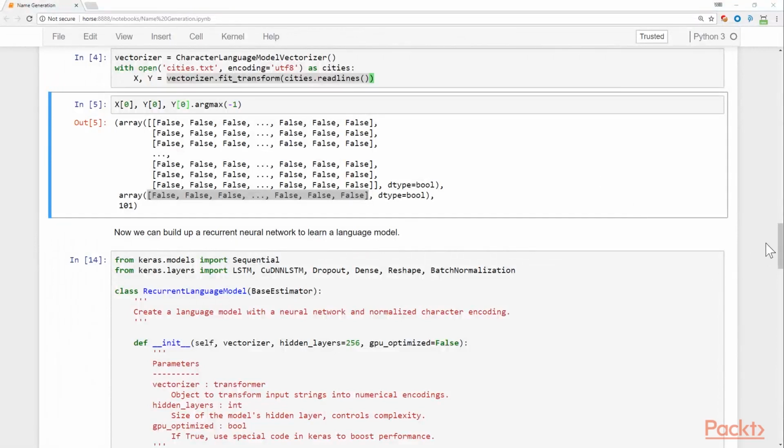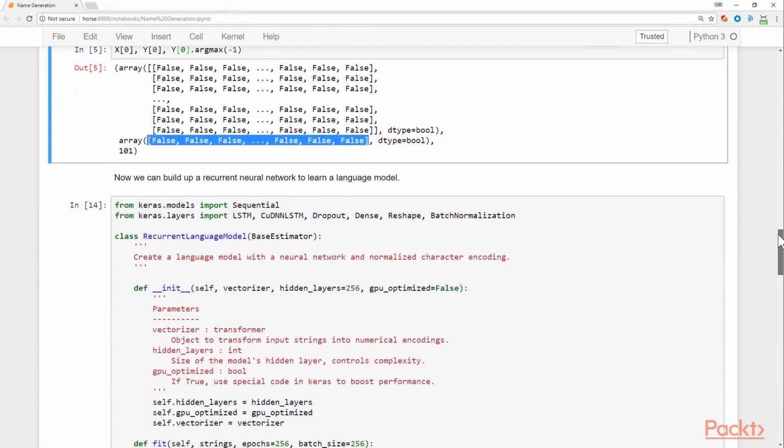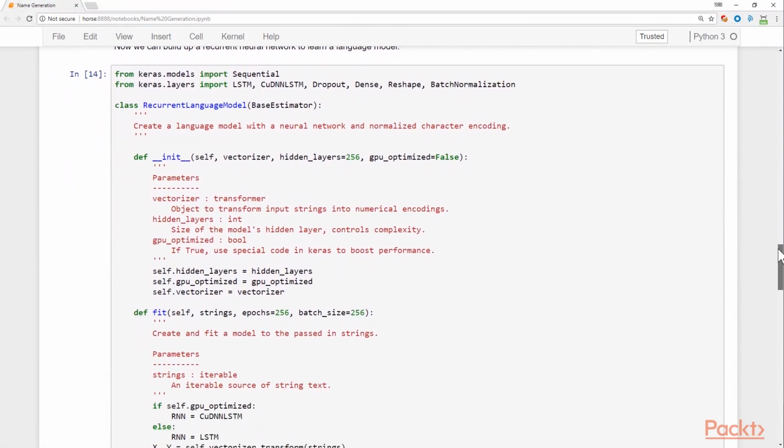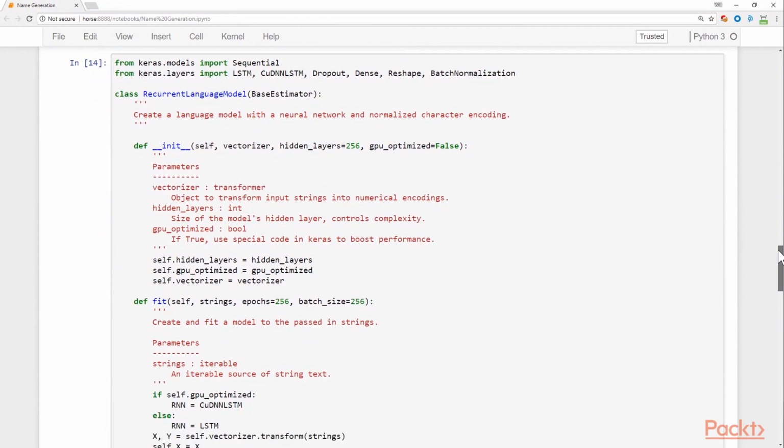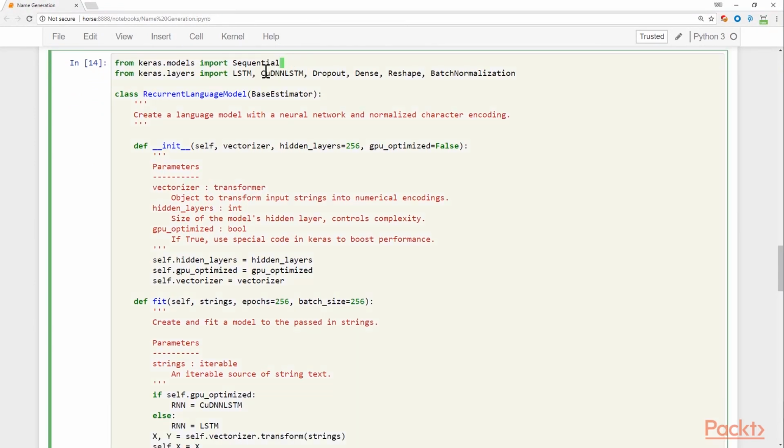All right, and now we've got our data encoded, we're going to build a recurrent language model that will attempt to understand the structure of these strings, in this case city names, and be able to predict and generate new city names based on that. We're importing stuff from Keras, it's just a sequential model. And there's one trick here, the CuDNN LSTM is a super accelerated version of the LSTM recurrent neural network.